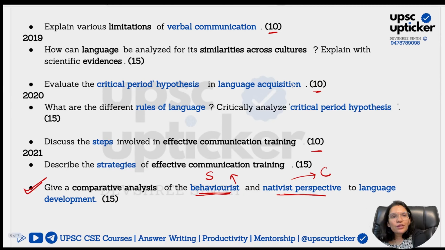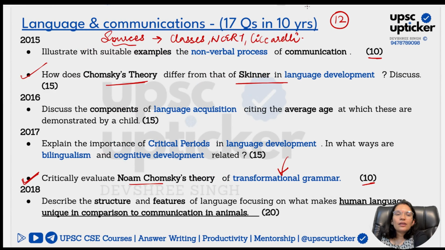Now I'm going topic wise today, not going year wise, because I want you to see how many times these topics are repeated. I want you to now focus on language acquisition and development here. Discuss the components of language acquisition, citing the average age. The typical stages which we have discussed or which all of you are reading: cooing, babbling, one word, holophrases, telegraphic speech to whole sentences. The age associated to all of these stages you have to highlight in your presentation.